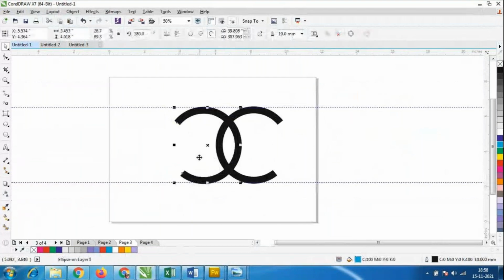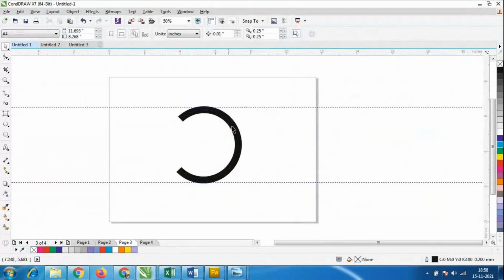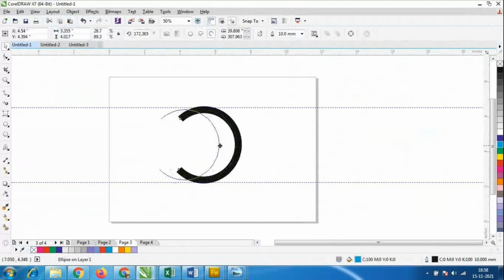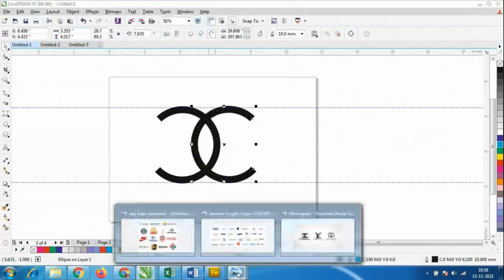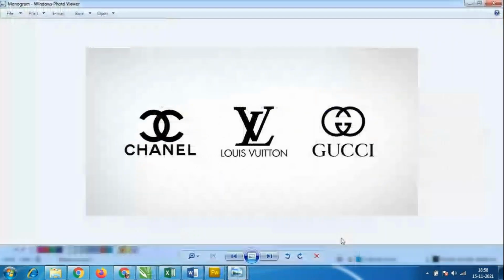We should make a little bit of rotation. Both should look the same, so I'll make the changes to only one shape. Later I have to take a duplicate copy of this and flip it like this, and fix it properly. We have to keep it within the area we left inside this. Let us check the image. Look at here, there is a petal shape inside this, so only this much.